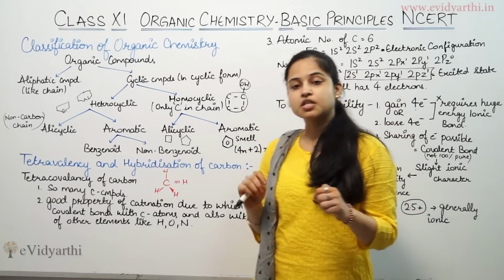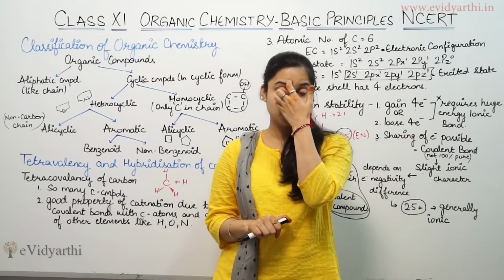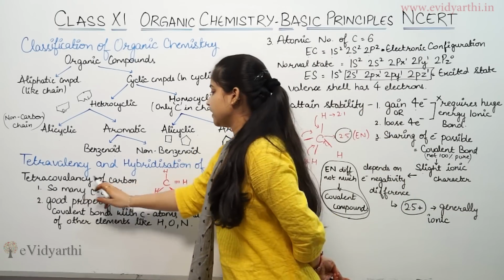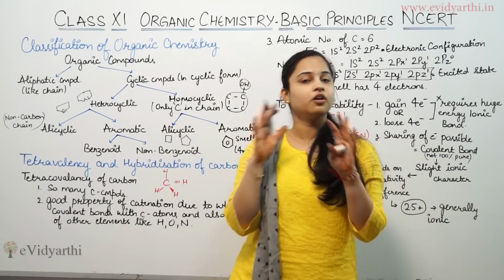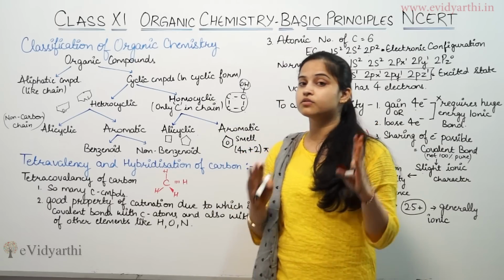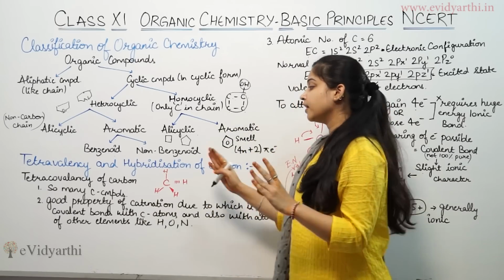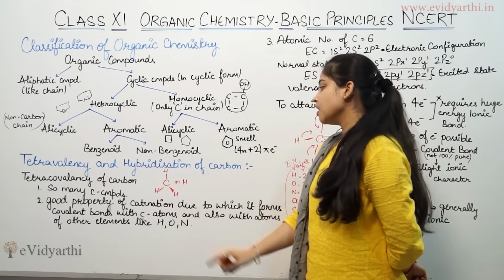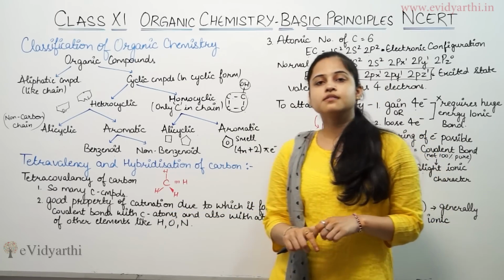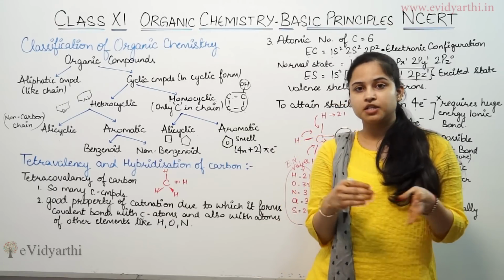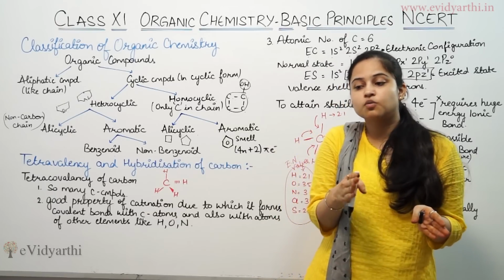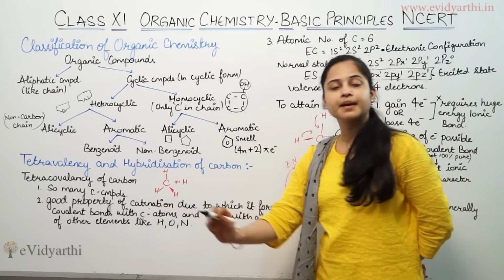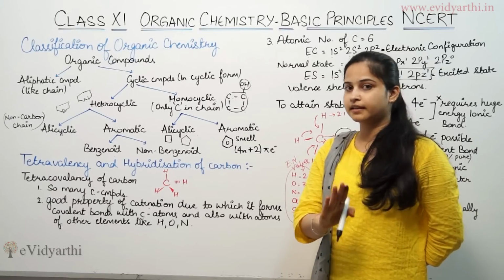Now, come to the tetravalency and hybridization of carbon. We'll discuss first the tetracovalency of carbon. There are many compounds in organic chemistry related to carbon. Carbon has a unique property of catenation. Catenation is the ability, that means carbon possesses an ability to link with other atoms. So, catenation means a linking ability.